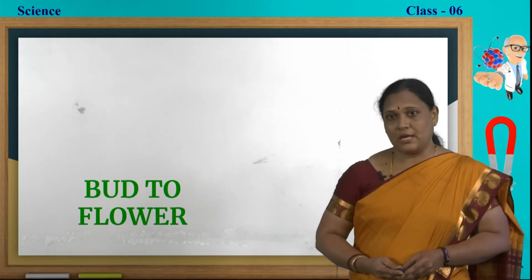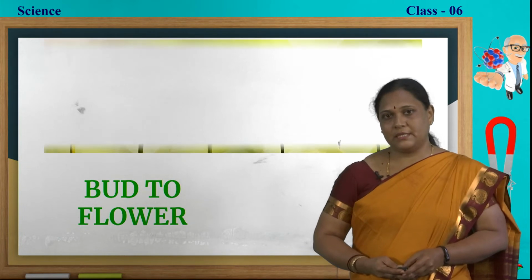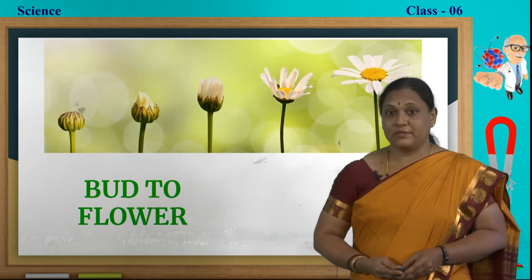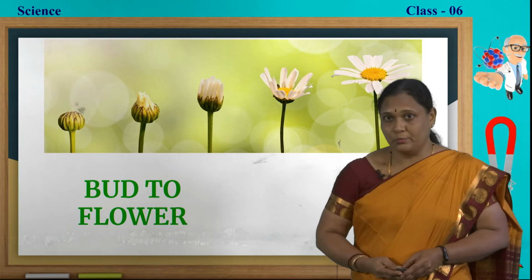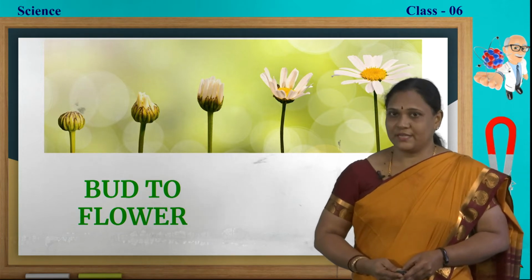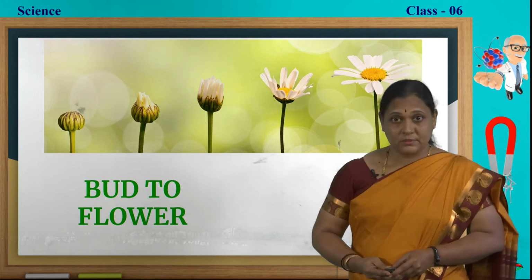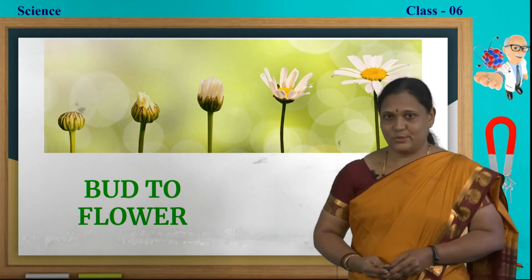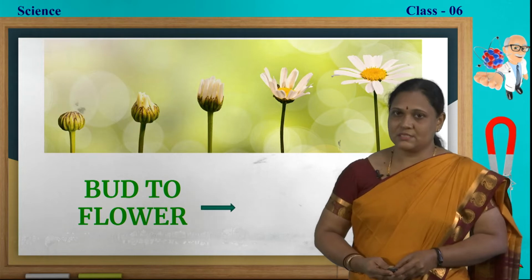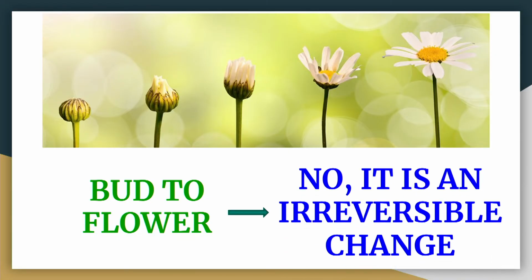Bud to flower. We see usually many buds in the plants and we wait for that bud to bloom, isn't it? So we get a beautiful flower. Can we get back the bud from the flower? No. So it is an irreversible change.